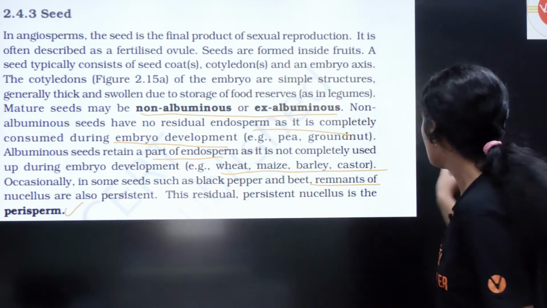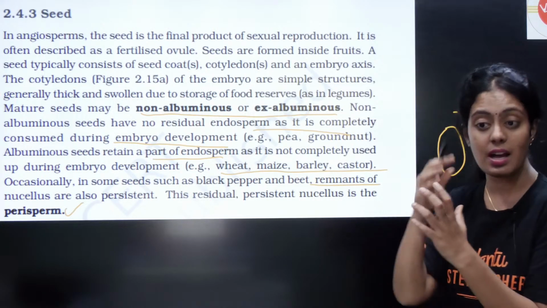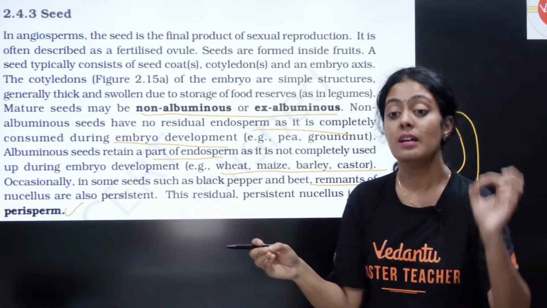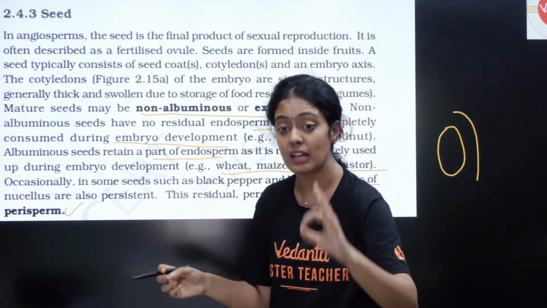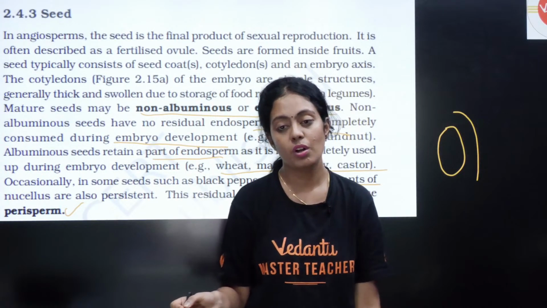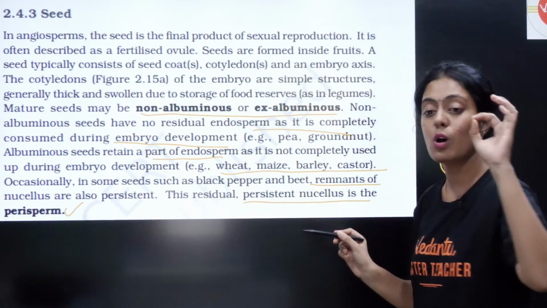What is this nucellus? You have your embryo sac, correct? And the structure that surrounds the embryo sac is the nucellus, correct? This nucellus is also persistent. Persistent means it is still present. So we call it perisperm. Okay, so the residual persistent nucellus is called perisperm.